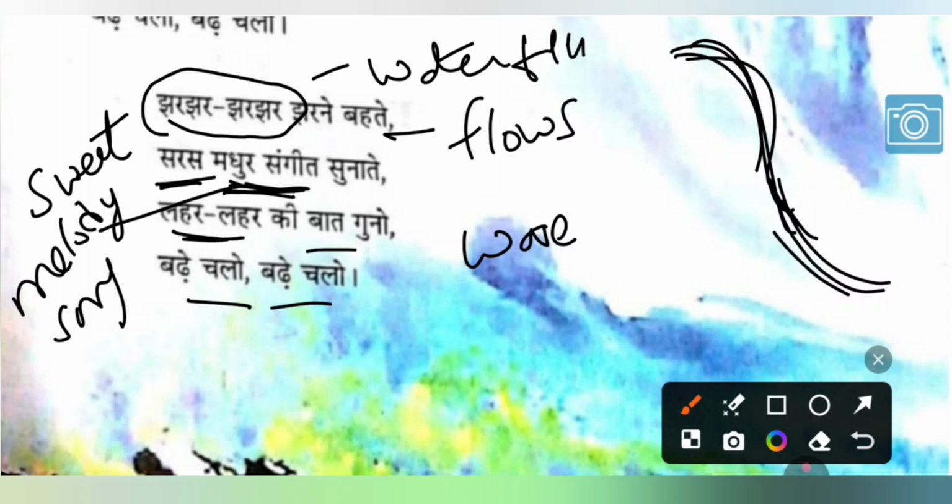Lehar lehar ki baat guno. You have to understand from each and every wave of the waterfall that it spreads joy, peace, and positivity. Seeing the waves gives us a lot of happiness, doesn't it? Similarly, in our life also we should spread joy, peace and positivity around us, and we should keep moving forward. So just like the waves of the waterfall spread joy and peace, we too should keep progressing steadily and positively in our life. This is the message we have to take.